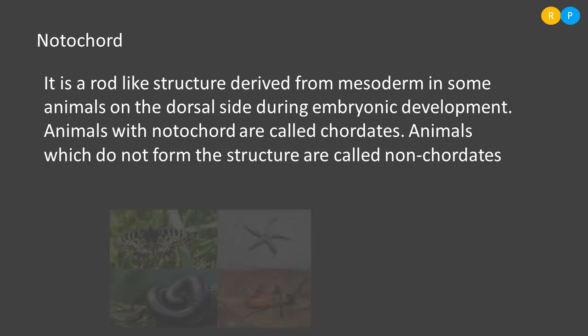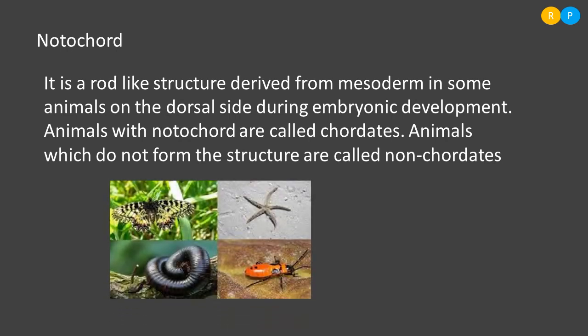Understood? Clear, right? You can see the diagram here. This is an example of a non-chordate animal, because the animal does not consist of a notochord. Clear? Till now we have completed all the bases of classification.